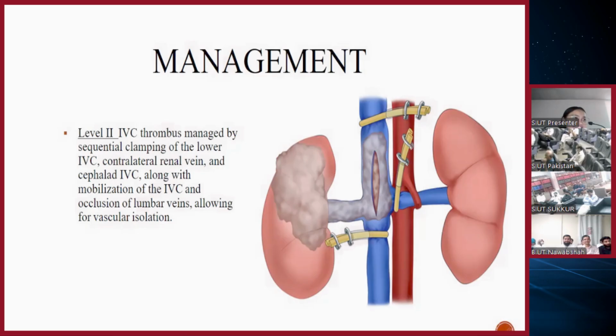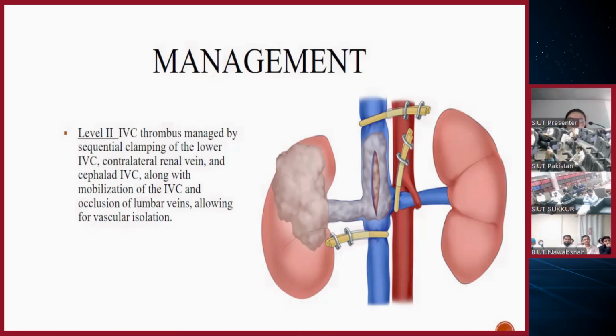Okay, for example, you're dealing with a right-sided tumor. What you need to do is first apply the clamp distally. Okay, so when you apply the clamp distally, you're basically stopping the inflow, right? And then you go on the left-sided renal vein. Why do you need to go on the left-sided renal vein?